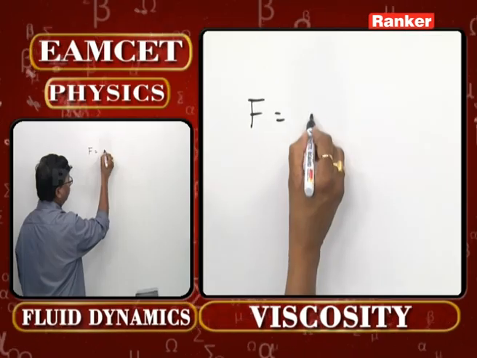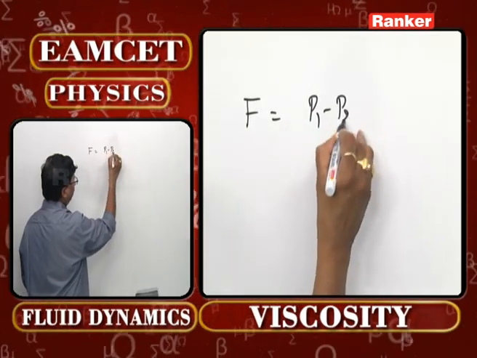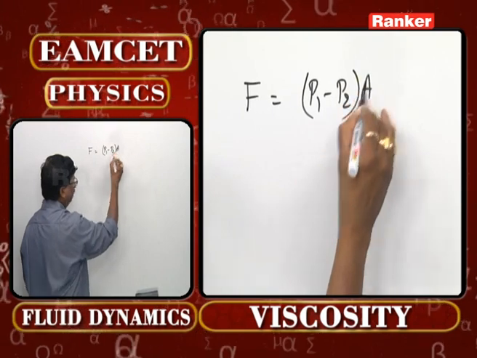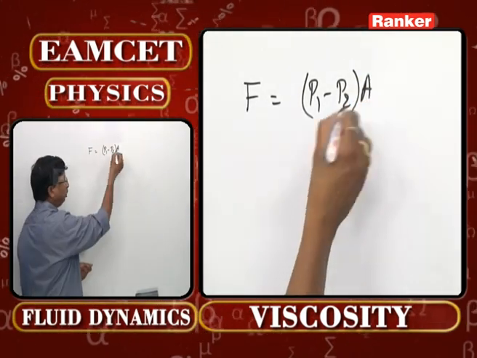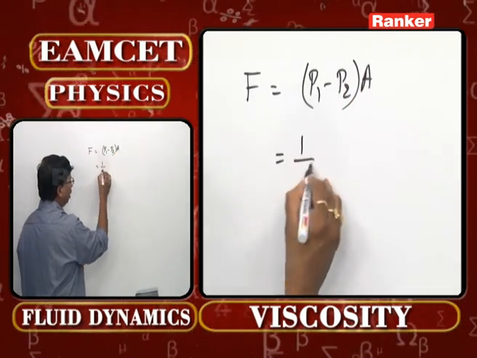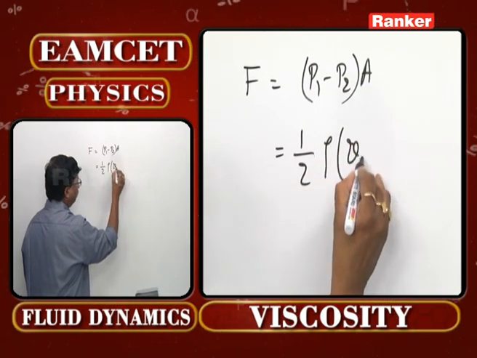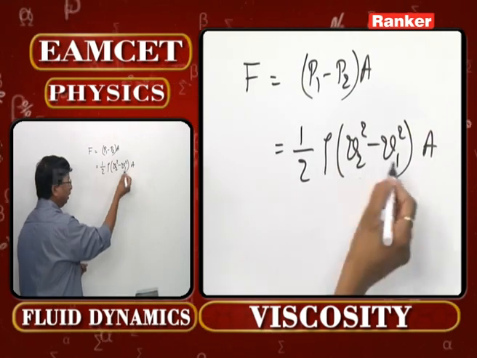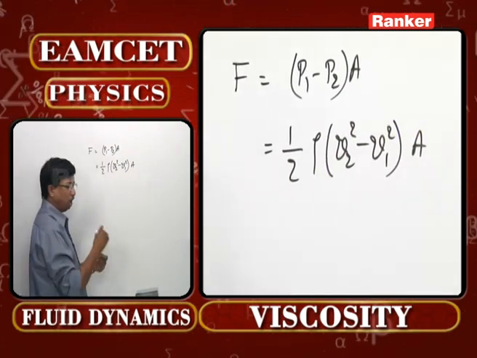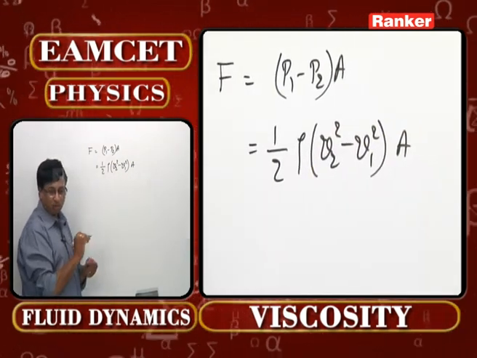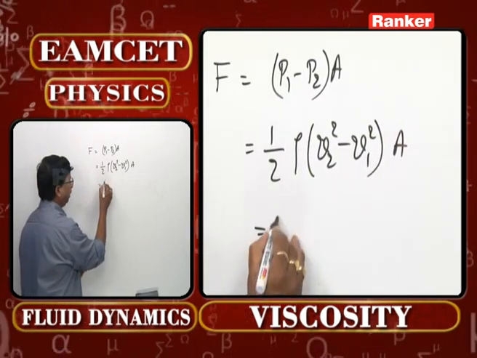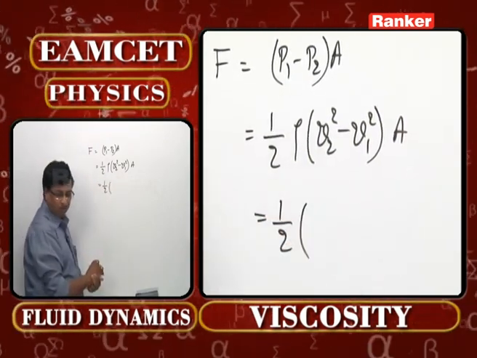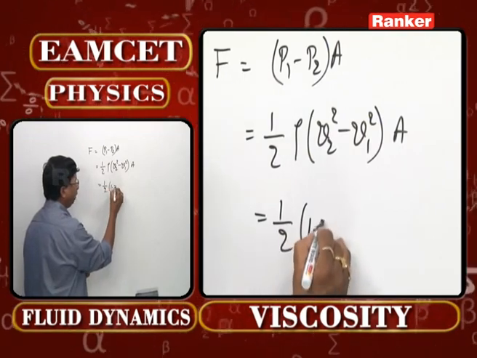F is equal to either P1 minus P2 into A, change in pressure into area of cross section, or half rho into V2 square minus V1 square into A. What are these two velocities? Velocity above the wing and velocity below the wing. So you can write half into, what is the density that has been mentioned over there?